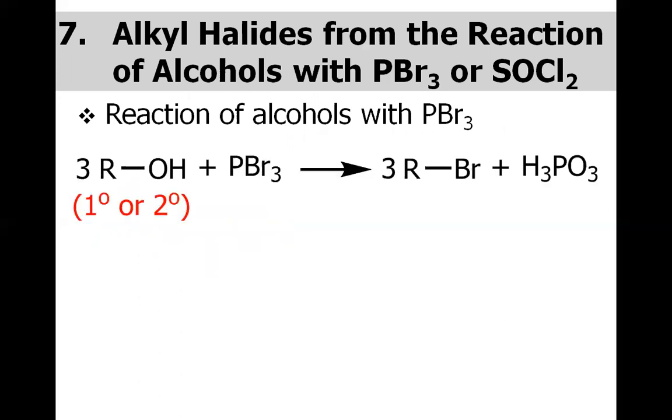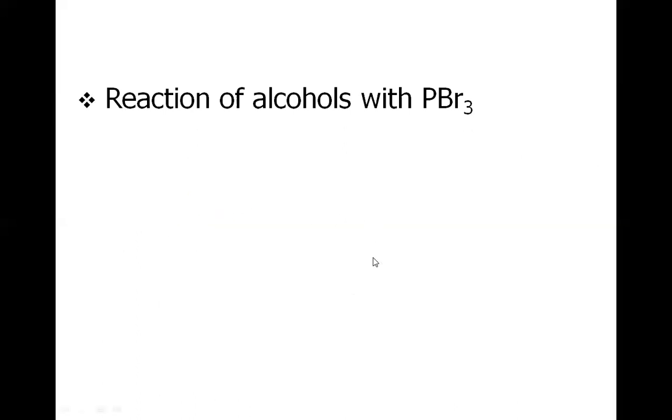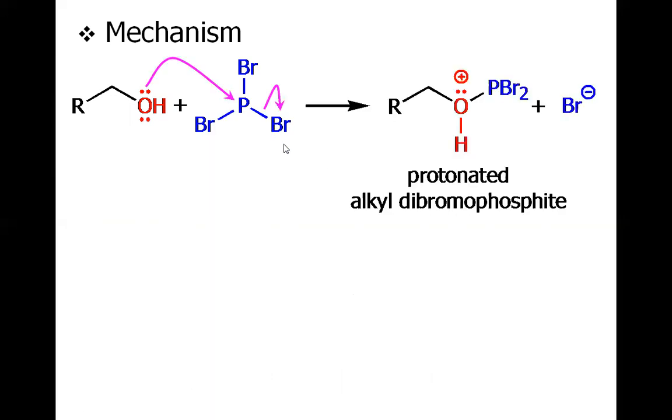Now let's discuss the preparation of alkyl halide from the alcohol using PBr3 or thionyl chloride. So this is the reaction with phosphorus tribromide. Again, this reaction is efficient with primary and secondary alcohols. Let us jump to the mechanism. First of all, the lone pair of the oxygen of the alcohol will attack the phosphorus in an SN2 fashion. The bromine will be displaced, and we will have this protonated alkyl dibromophosphite.